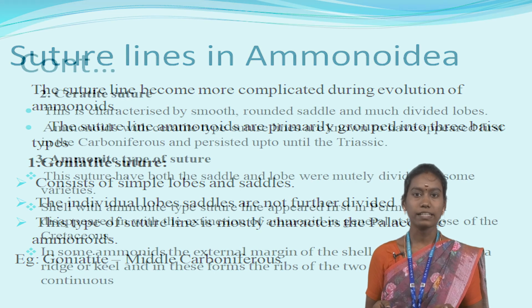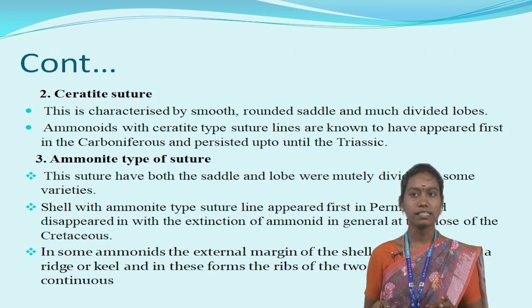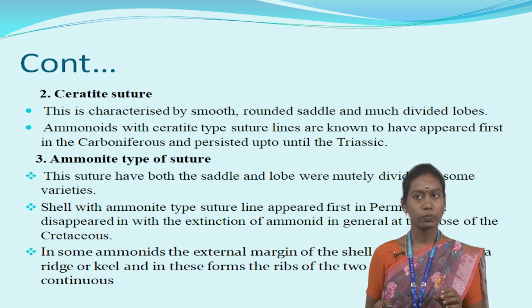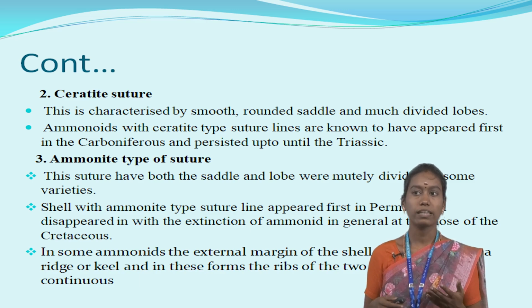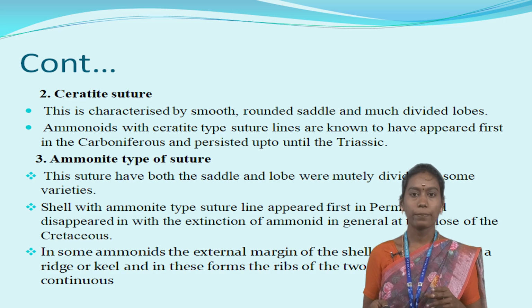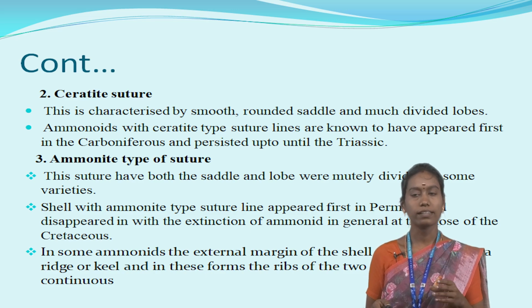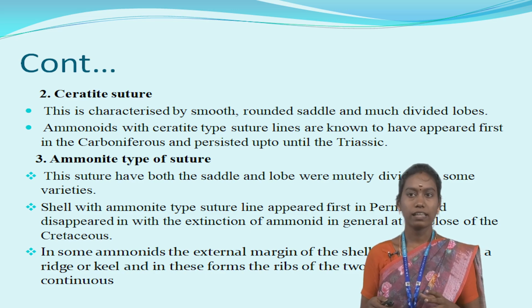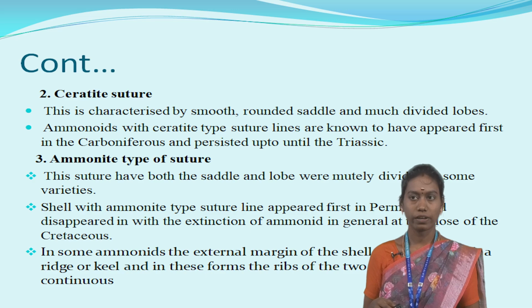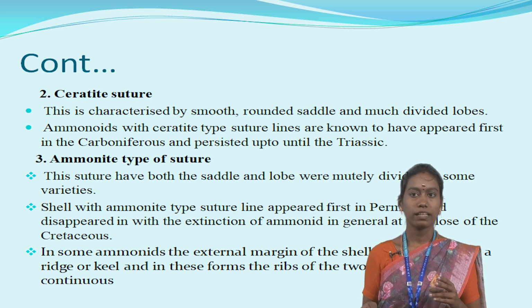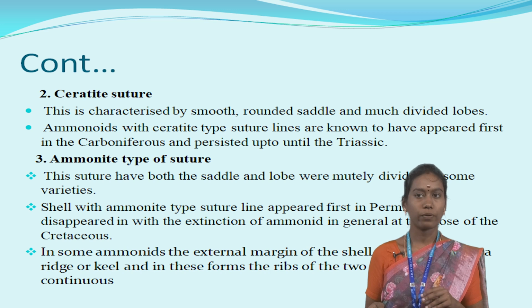Then the second type is ceratite suture. This is characterized by very smooth rounded saddles and much divided lobes. It has many lobes. Ammonites with ceratite type suture lines are known to have appeared first in the Carboniferous and persisted until the Triassic. It lived from the Carboniferous period up to the Triassic period. Then the third type is the ammonite type of suture.